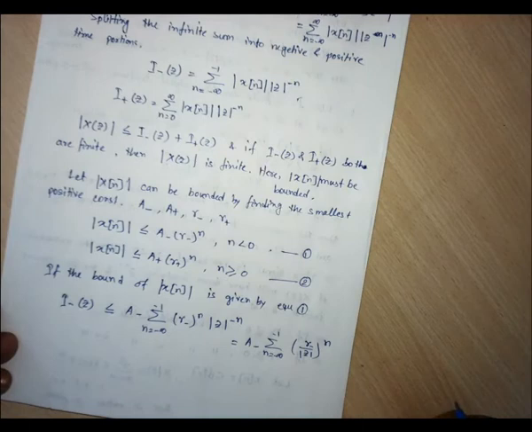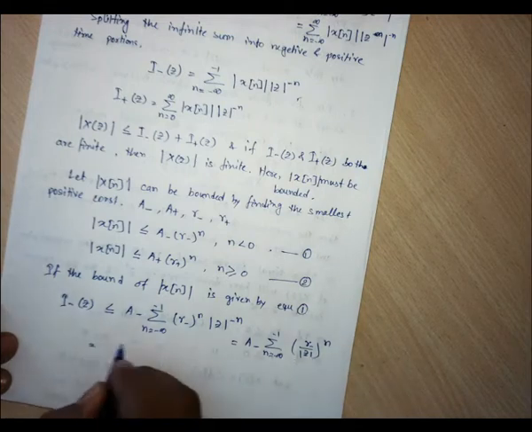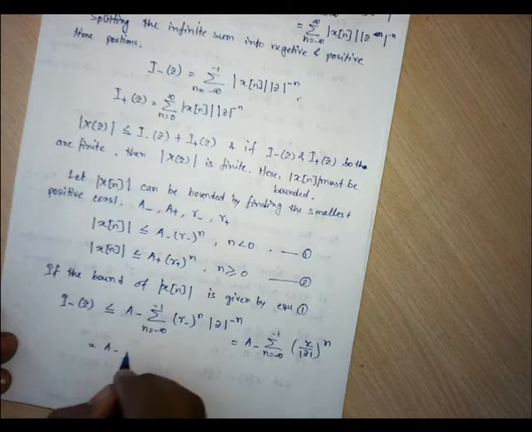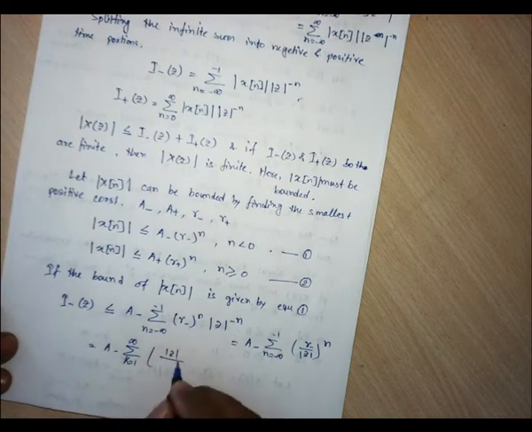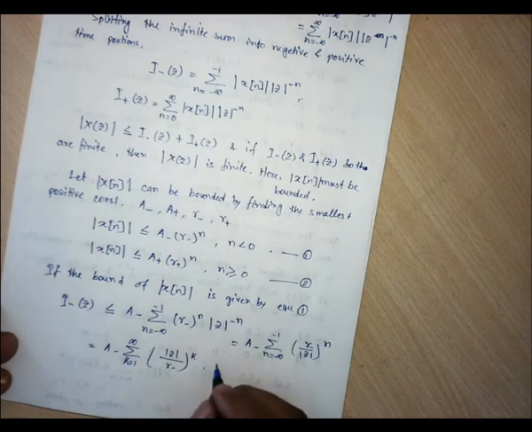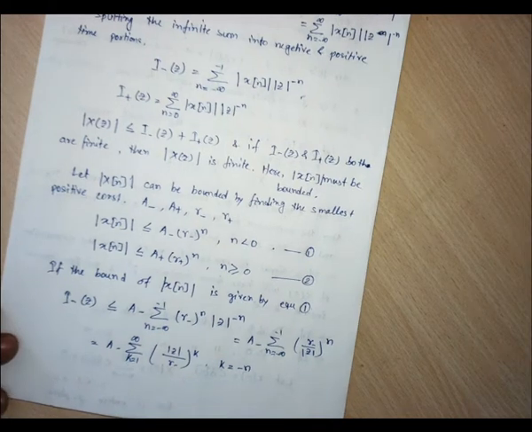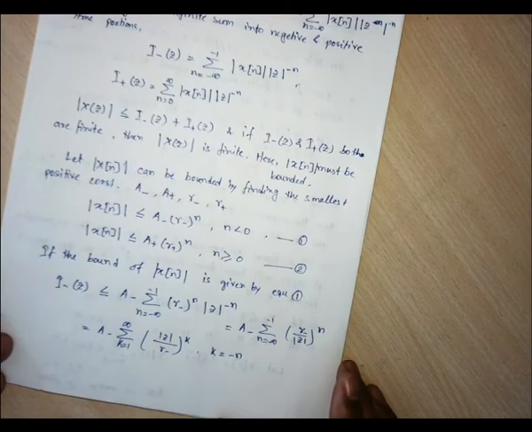Then we need to change our range to the positive side, so we take k equals minus n. Writing it like this, a minus summation k equals 1 to infinity, mod of z by r minus, whole to the power k. Here we have considered k equals minus n. Okay.